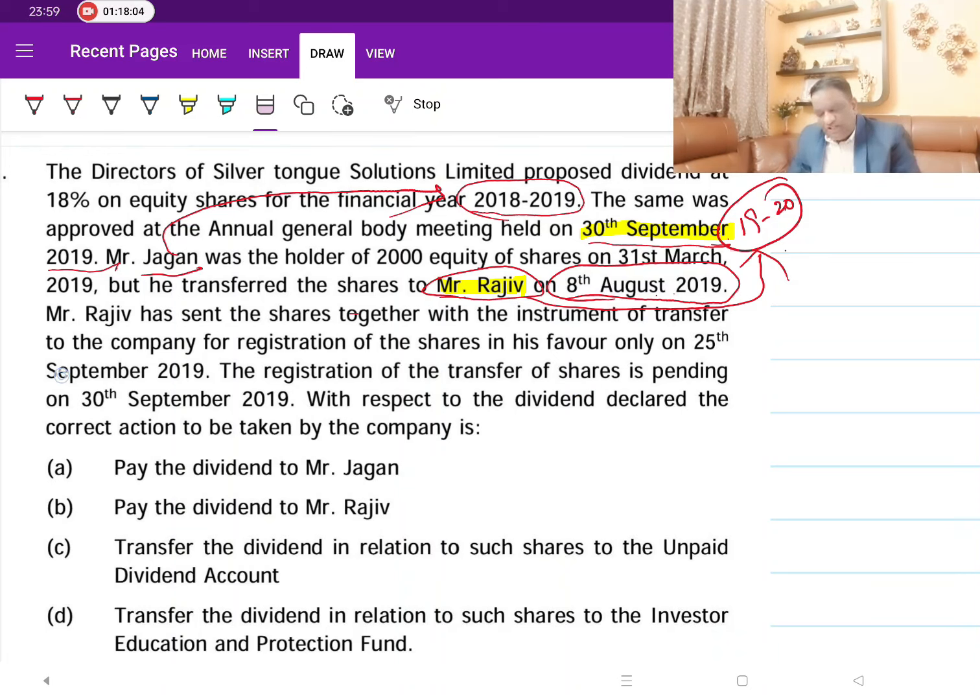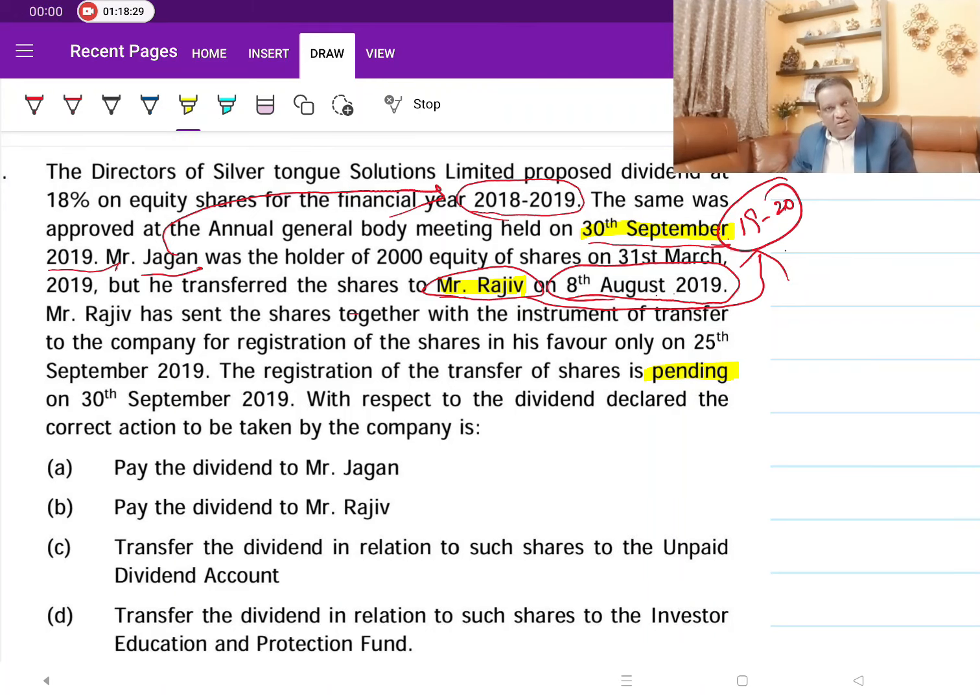Now, Rajiv sent the shares together with the instrument of transfer to the company for registration of shares in his favor only on 25th September 2019. He delayed it, so he had not sent the documents; he sent it only on 25th. The registration of the transfer of shares is pending. So this point is important now: the transfer is not complete. We have already talked about it.